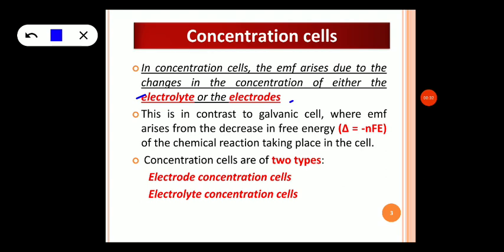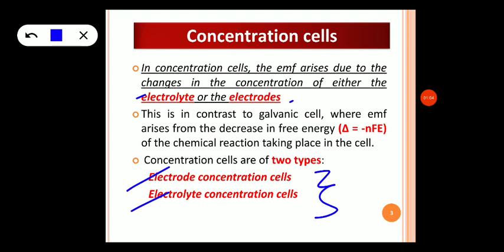So, we know that to construct any cell, we require two half cells. One should be an anode and the other a cathode, with an electrolytic solution. If you change the concentration of the electrolyte only, we call it an electrolyte concentration cell. And if you change the concentration of the electrodes, then we call it an electrode concentration cell. So, concentration cells are of two types, electrode concentration cells and electrolyte concentration cells.